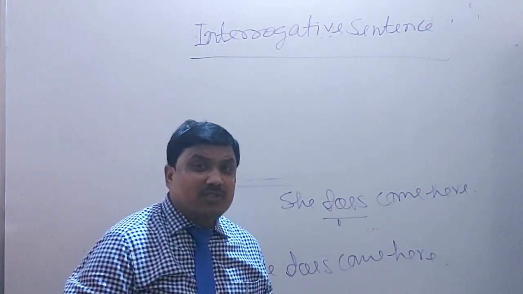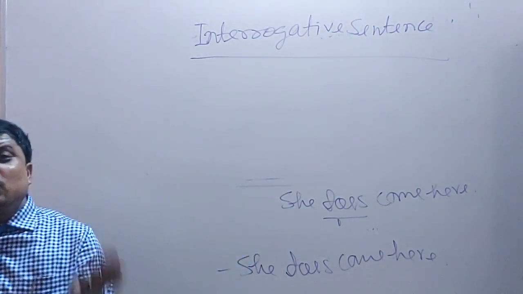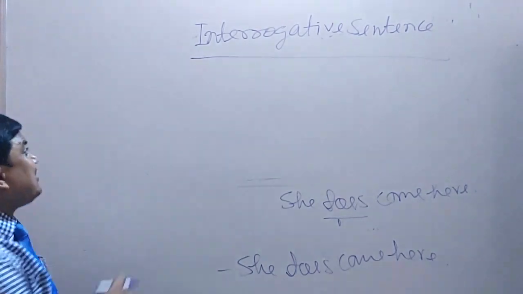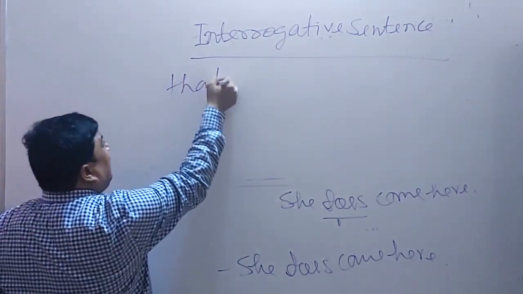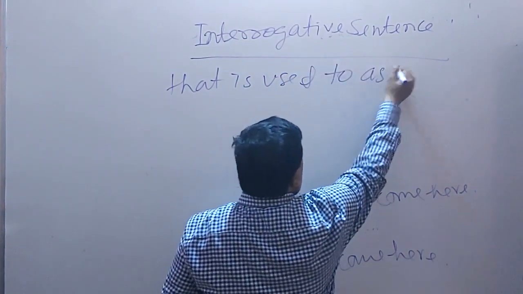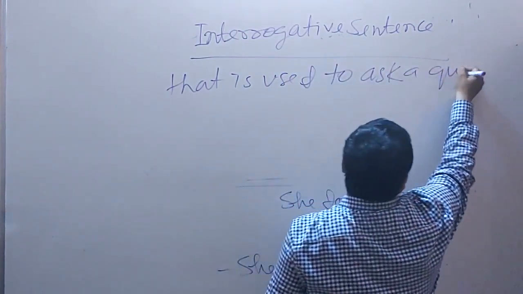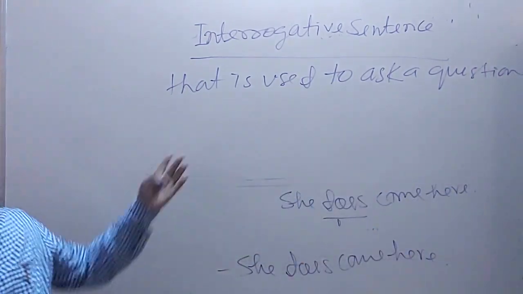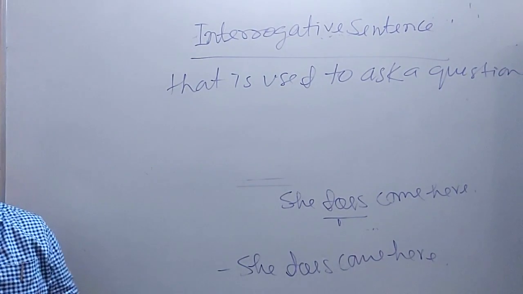Interrogative sentence means a sentence that is used to ask a question. Very simple. A sentence that is used to ask a question is called an interrogative sentence.